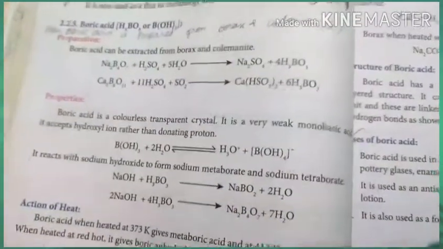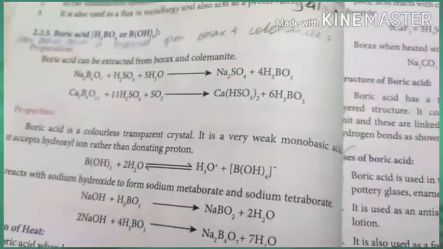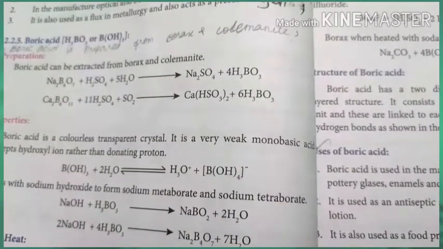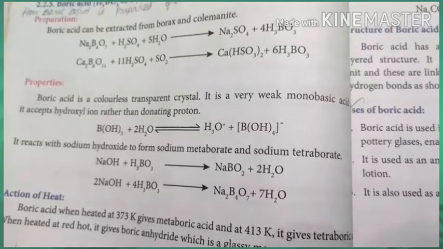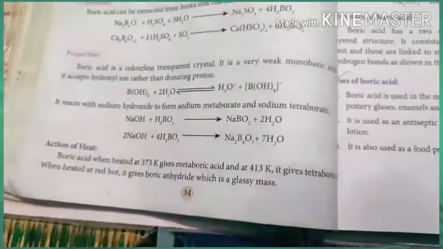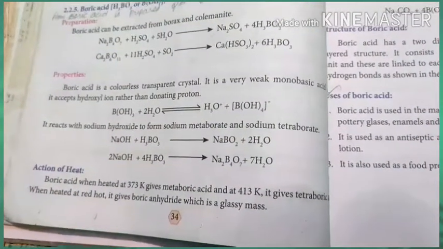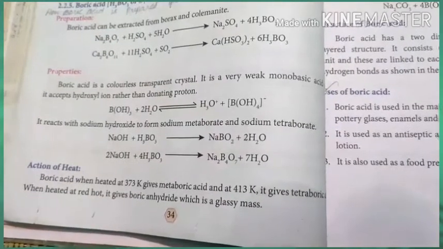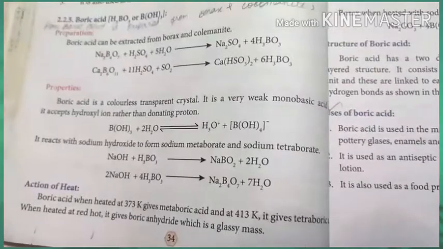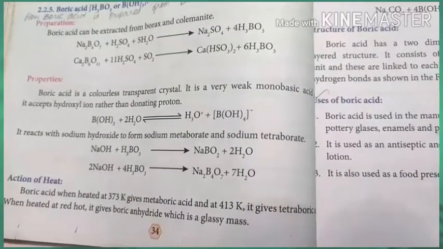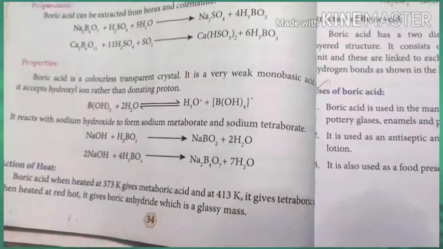For example, B(OH)3 reacts with water, giving H3O+ and B(OH)4 minus. It reacts with sodium hydroxide, forming sodium metaborate and sodium tetraborate. Action of heat: when boric acid is heated to 373 Kelvin, it gives metaboric acid, and further gives tetraboric acid. When heated to red hot, it gives boric anhydride, which is a glassy mass.